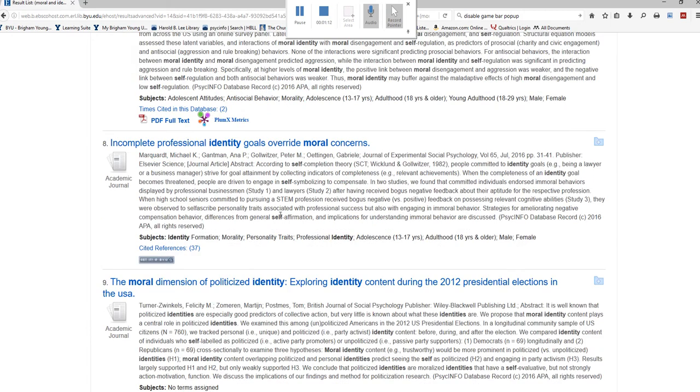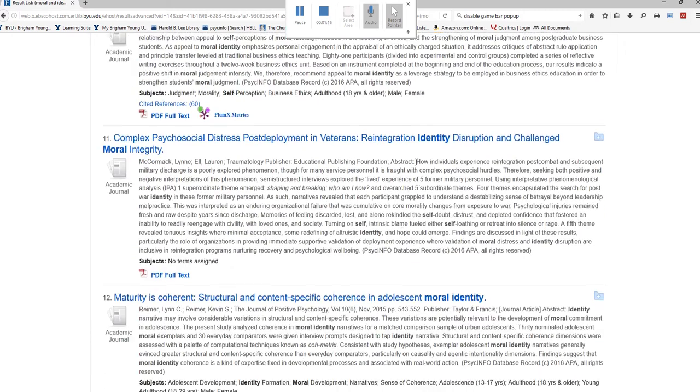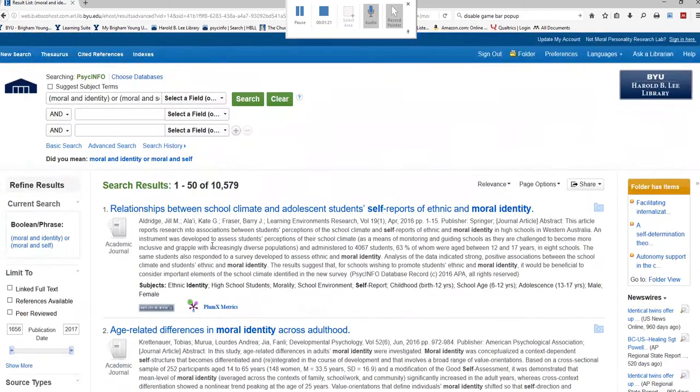And that means they're maybe not really focused on moral identity. It just happens to be that identity and morality are both somewhere in the same search. Okay, so what I would do then is search just by the term, or the phrase.